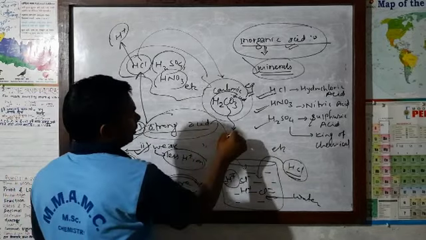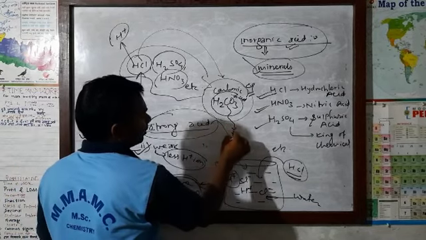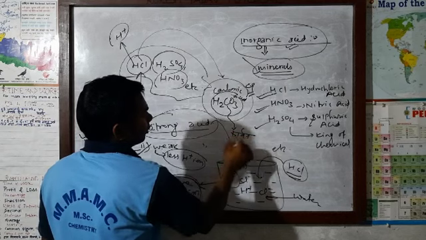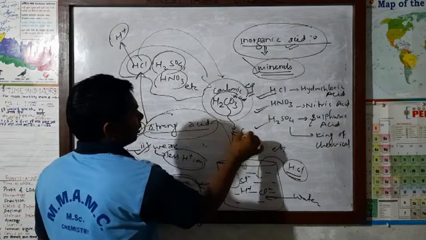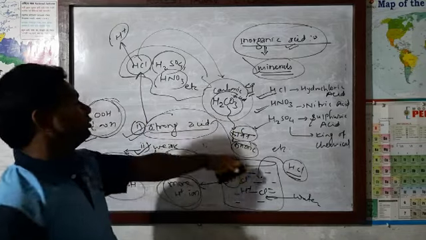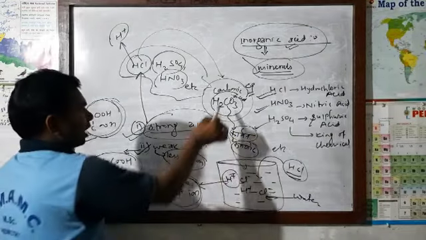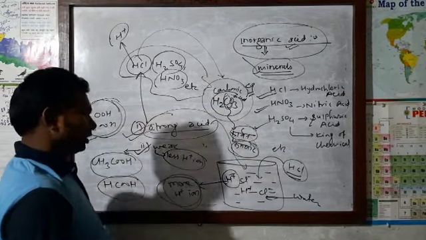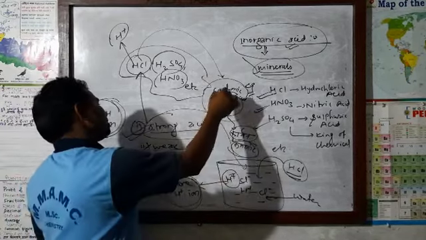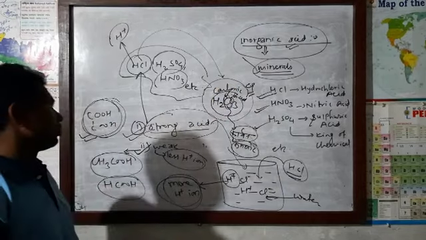If there is carbon, carbon means weak. If there is presence of carbon, then that acid will be a weak acid. And if there is absence of carbon, then that is a strong acid.